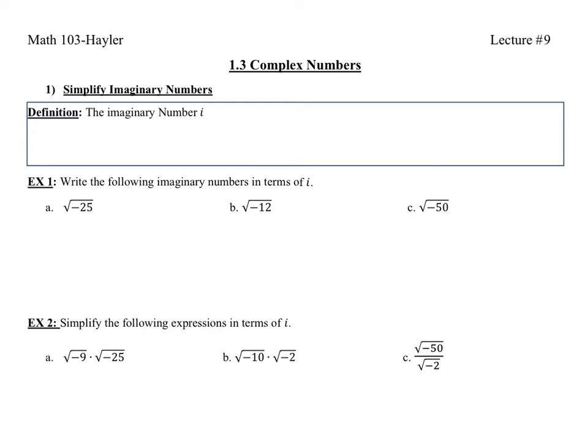Alright, so the definition after that very long intro, we have the imaginary number i is equal to the square root of -1. And i squared is -1. Now what makes this special? Well, previously, with all the numbers we knew, you could not square a number and end up with a negative answer.